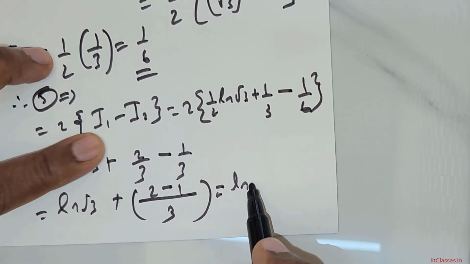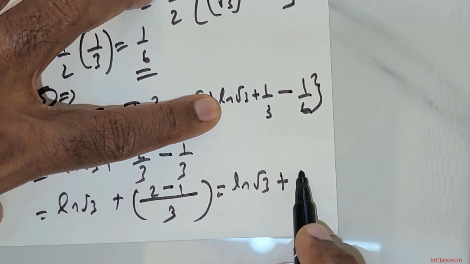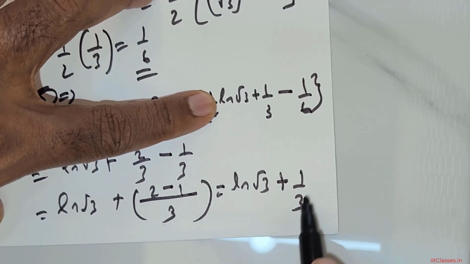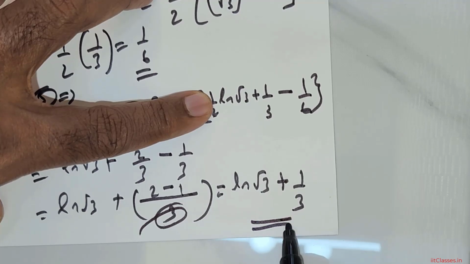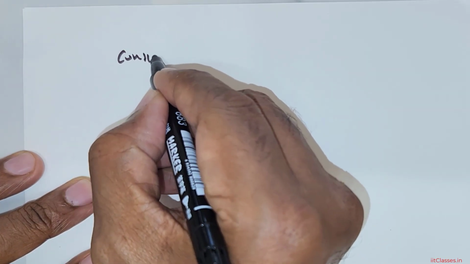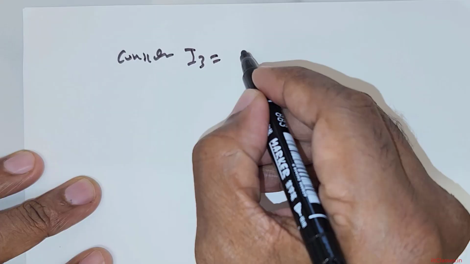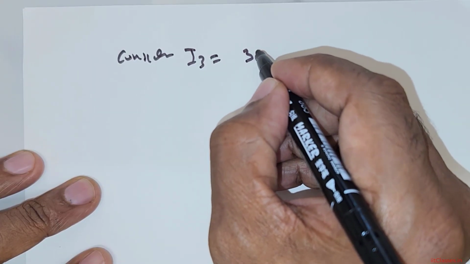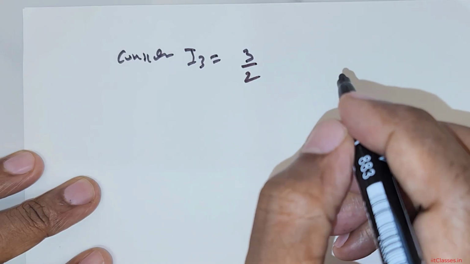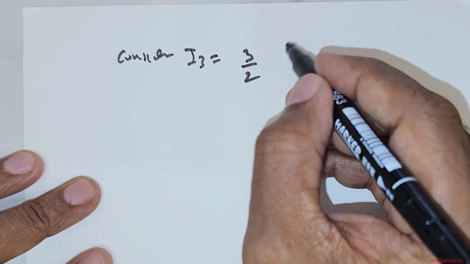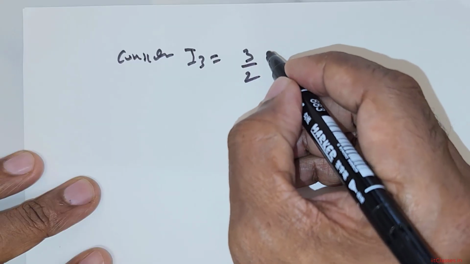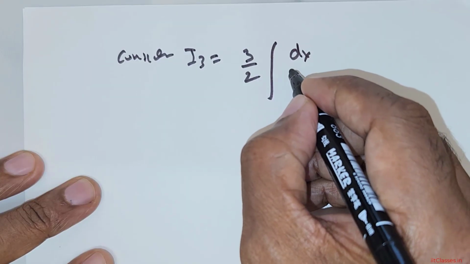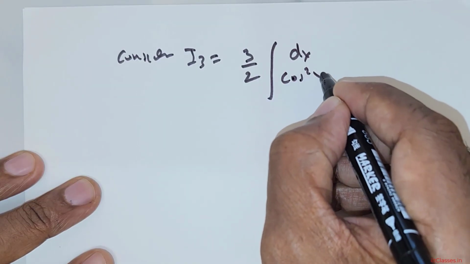So this is equal to ln root of 3 plus 1 over 3. 2 minus 1 will give you 1, and the denominator is 3 there. So let us consider our I3, which is 3 over 2, isn't it? So 3 over 2 is our I3. So 3 over 2 times dx over cos squared x over 2.